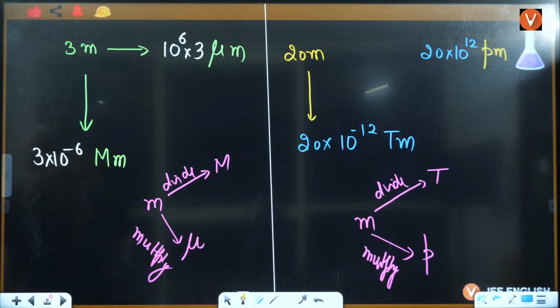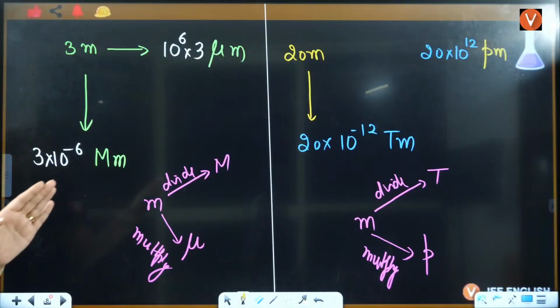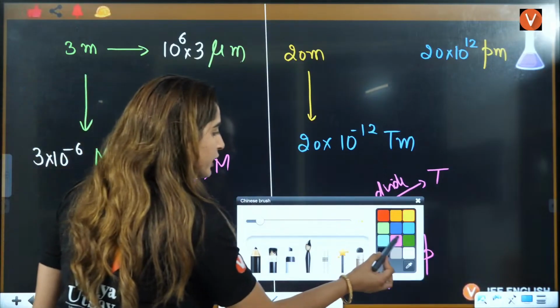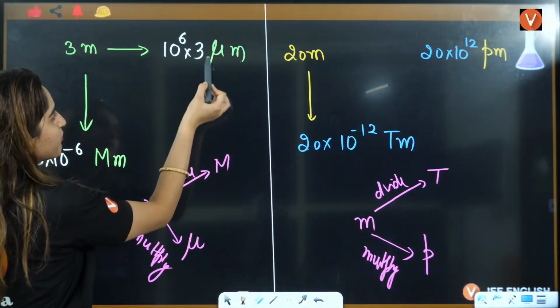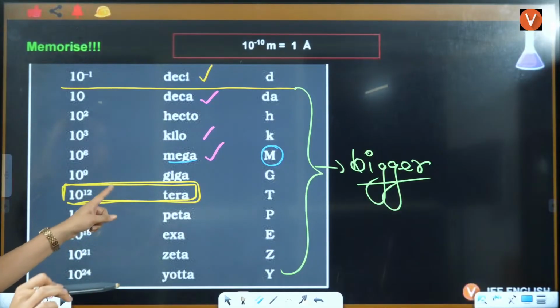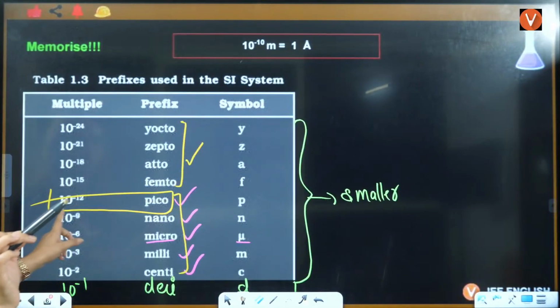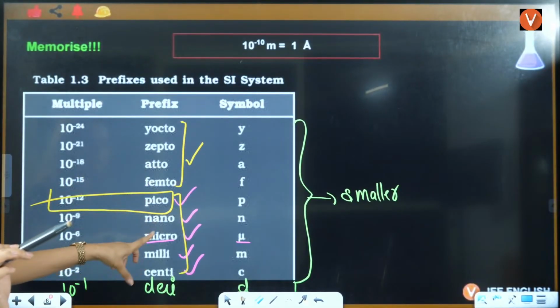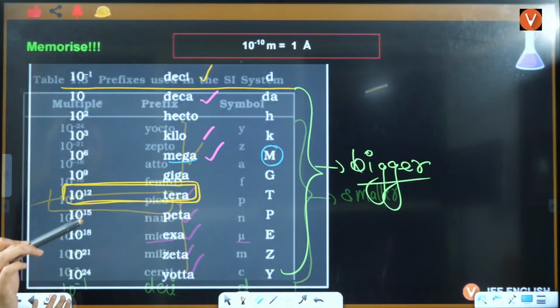For micro, it is 10 raised to power minus 6. No, the reverse is not right. I'll tell you how. See, if I am putting the value of mu, the value of mu is, if you want to verify this, given to be 10 raised to power 6. Okay.